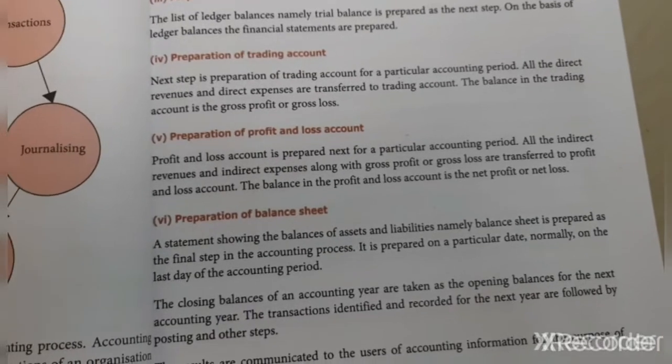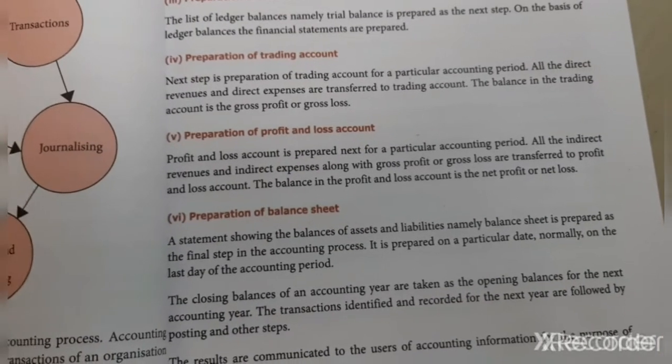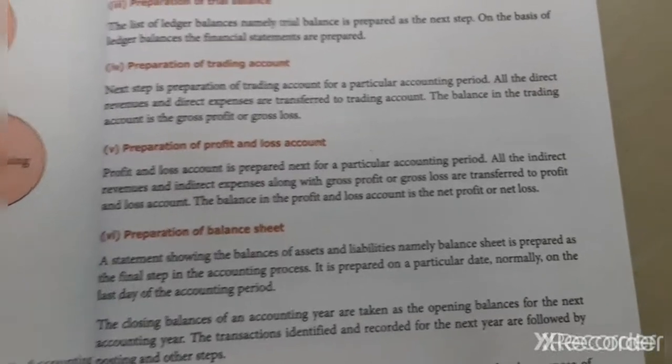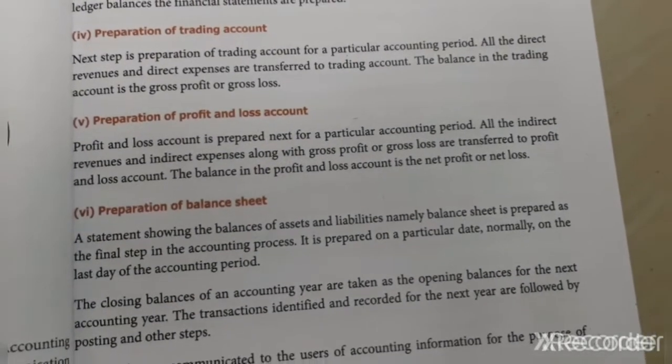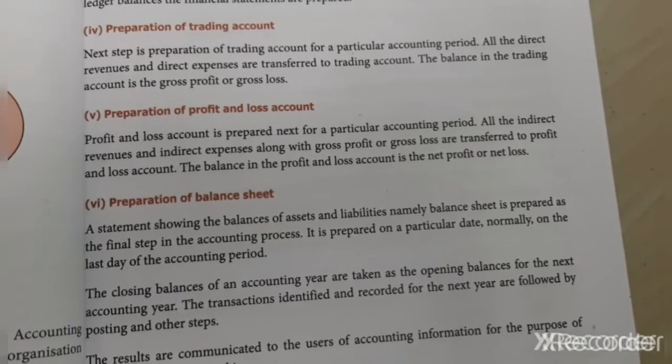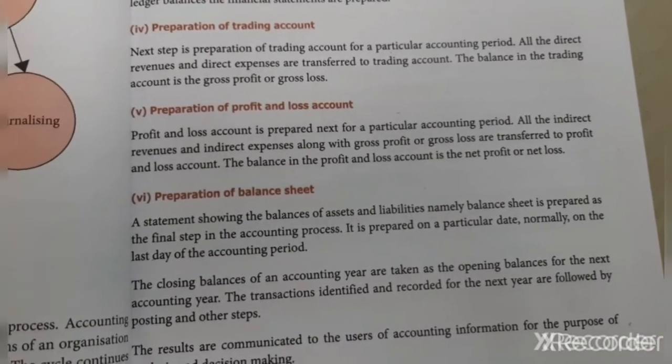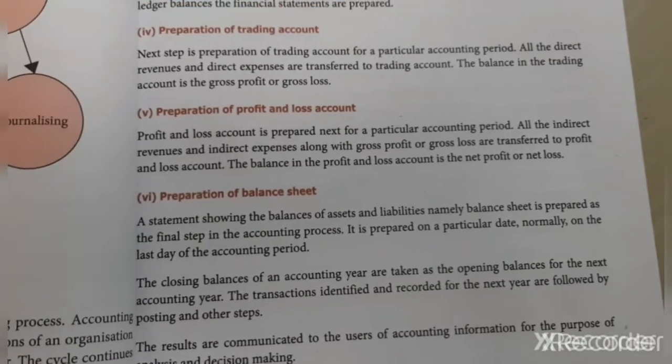You just get an overview of this. Okay. After preparing the trading account, we'll prepare the profit and loss account. In the profit and loss account, we see whether the company got profit or loss.